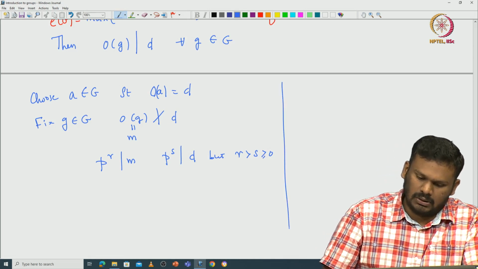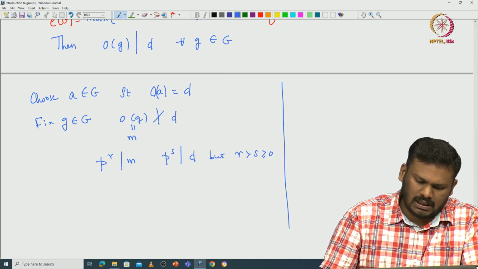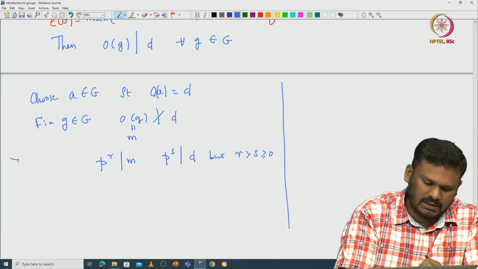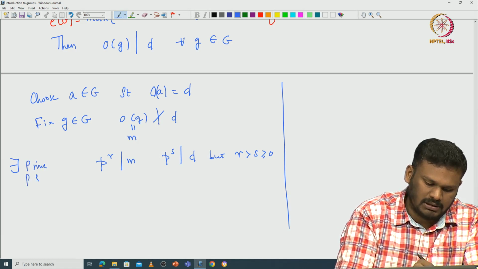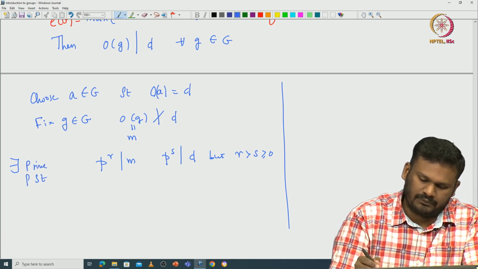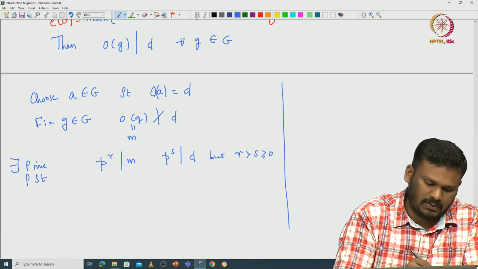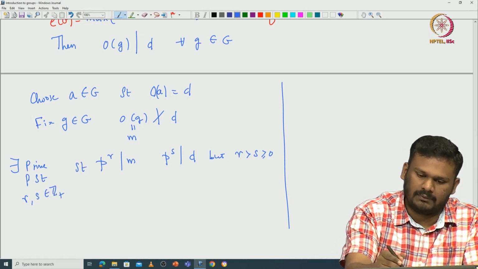So this is the largest power of p. There exists a prime p such that r and s satisfy this property.